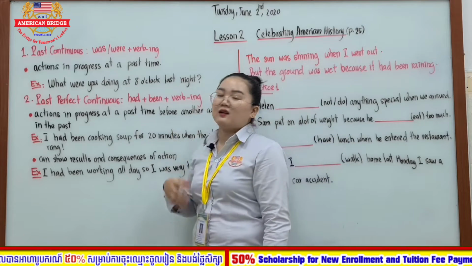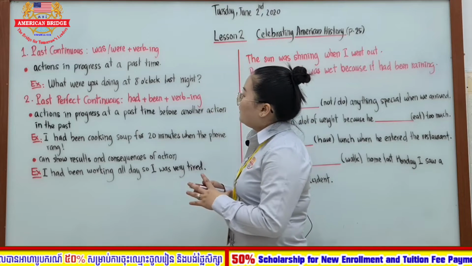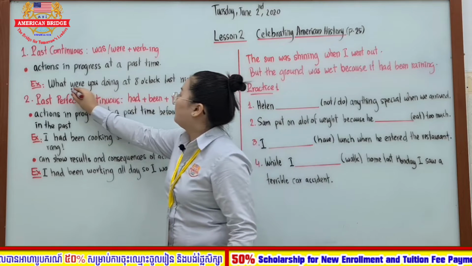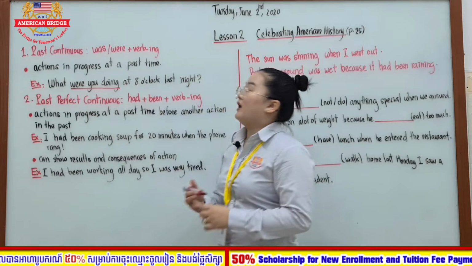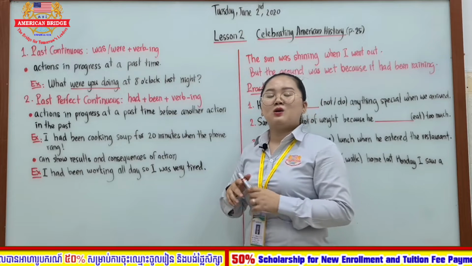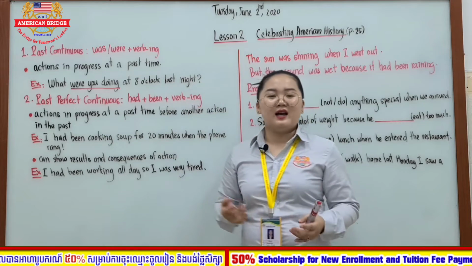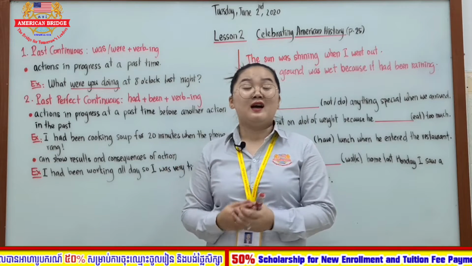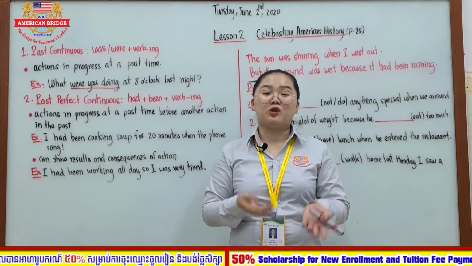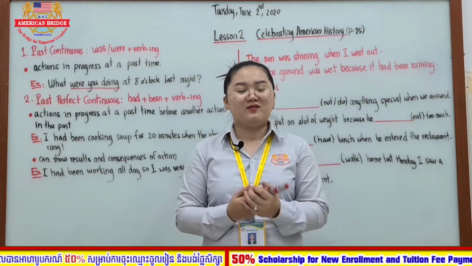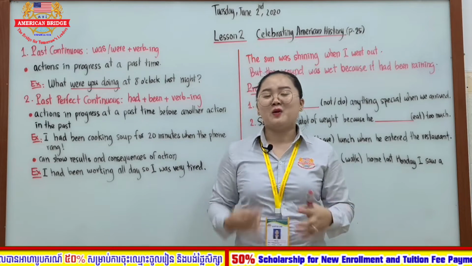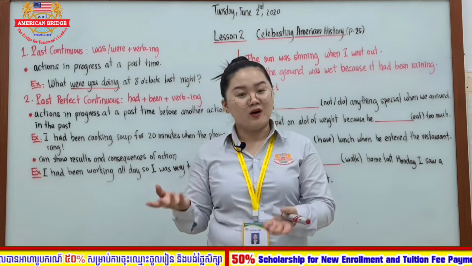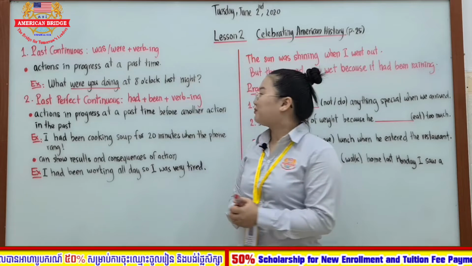Alright, so let's take a look at the example all together. What were you doing at 8 o'clock last night? So as you can see, what were you doing at 8 o'clock last night? At 8 o'clock last night, I was watching TV. How about you? What were you doing at 8 o'clock last night? I believe your answer might be that you were doing your homework, right? At 8 o'clock last night.